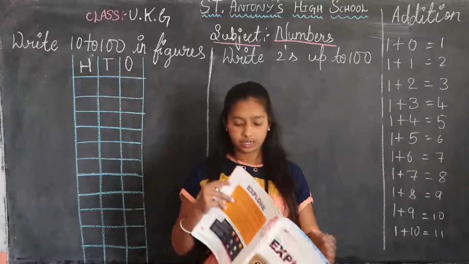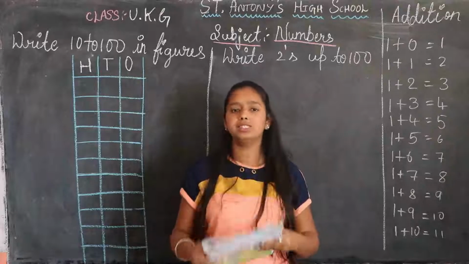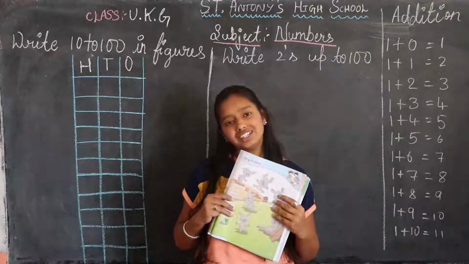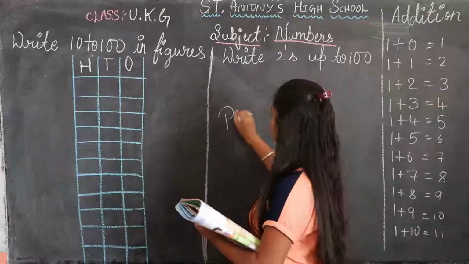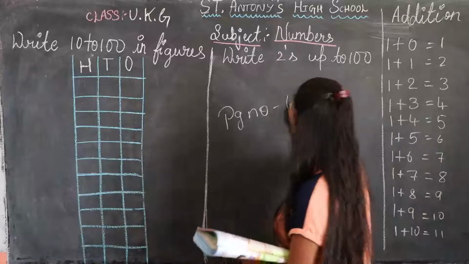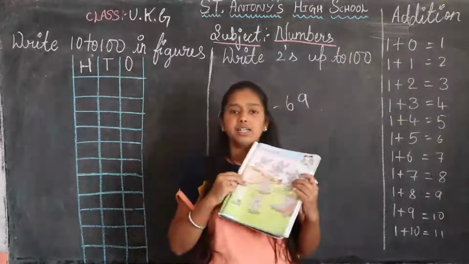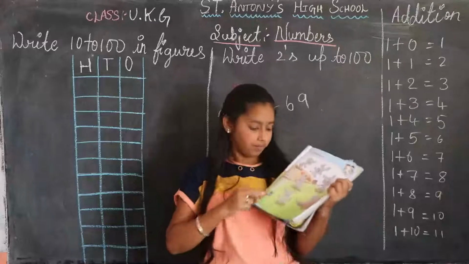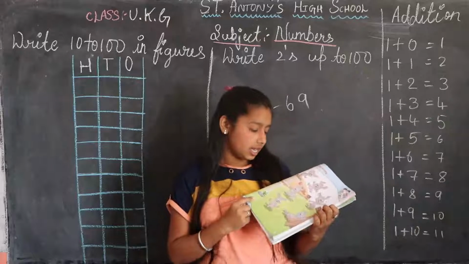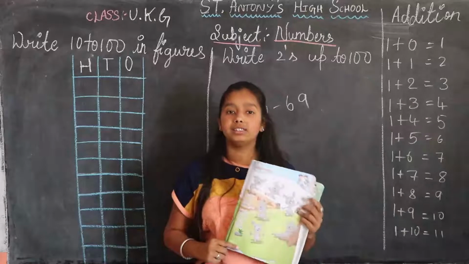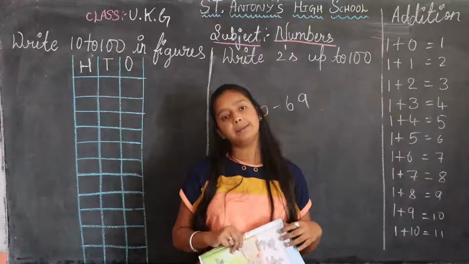Before going to numbers, I have a small rhyme. Shall we start now, children? It is on page number 69. Page number 69. There is a Bunny Rabbit. What's the rabbit's name? Bunny. B-U-N-N-Y. Bunny Rabbit.